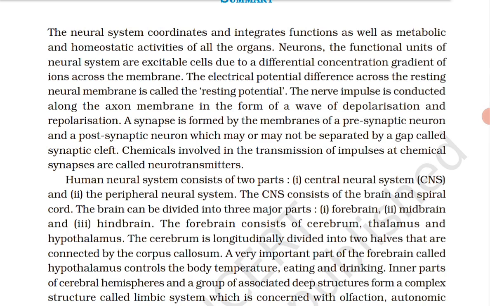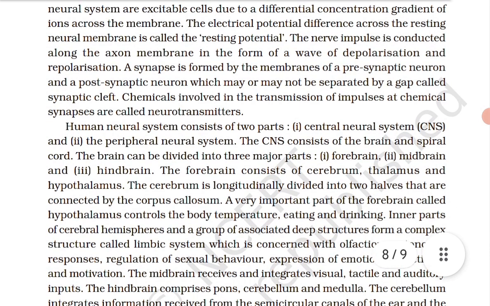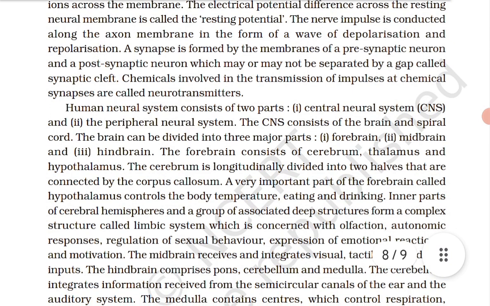ठीक है? The neural system coordinates and integrates function as well as metabolic and homeostatic activities of all the organs. Neurons, the functional unit of neural system, are excitable cells due to differential concentration gradient of ions across the membrane. The electrical potential difference across the resting neural membrane is called resting potential. The nerve impulse is conducted along the axon membrane in the form of a wave of depolarization and repolarization.